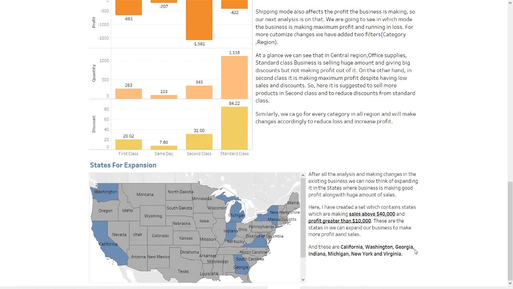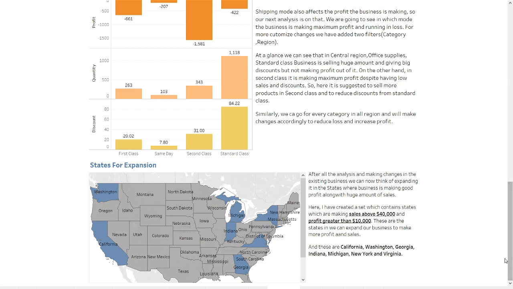The states are the following: Washington, California, Michigan, Indiana, Georgia, Virginia, and New York. So there are 7 states in which the business can be expanded, and we can make more profit and sales out of it.